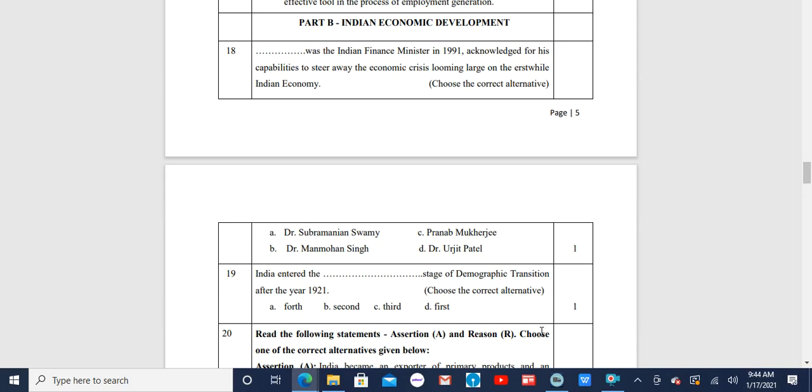Next question. India entered the dash stage of demographic transition after the year 1921.